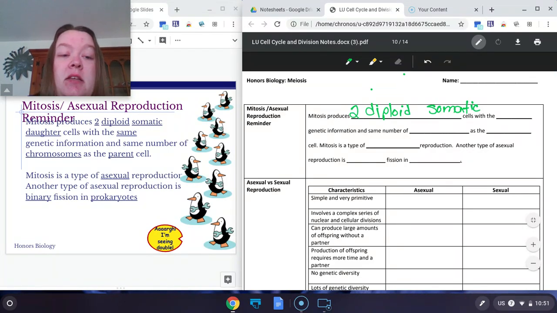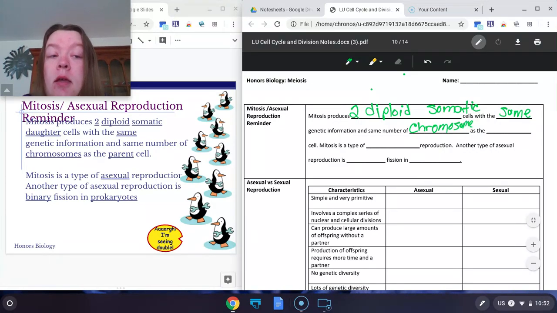And they are somatic cells, meaning they are body cells. And these cells are going to have the same genetic information as each other. They're going to have the same number of chromosomes as each other.